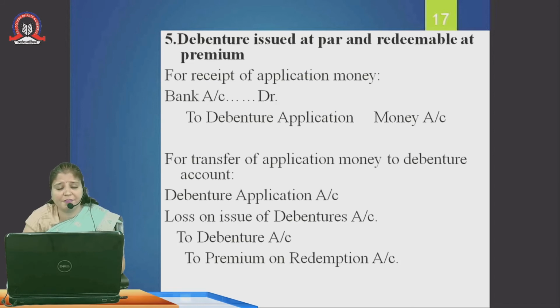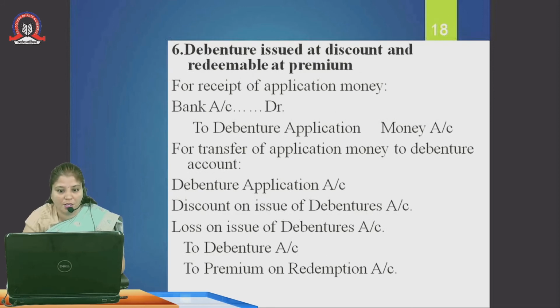For example, if I got the money 10 rupees, then debenture application account 10 rupees. But when we are repaying, it has to be paid at 12 rupees. This means 2 rupees is my loss. That loss has to be transferred. That loss on issue of debentures 2 rupees, to debenture 10 rupees, to premium on redemption 2 rupees. This means I can say in short, the loss on issue of debenture is equal to the premium on redemption also.